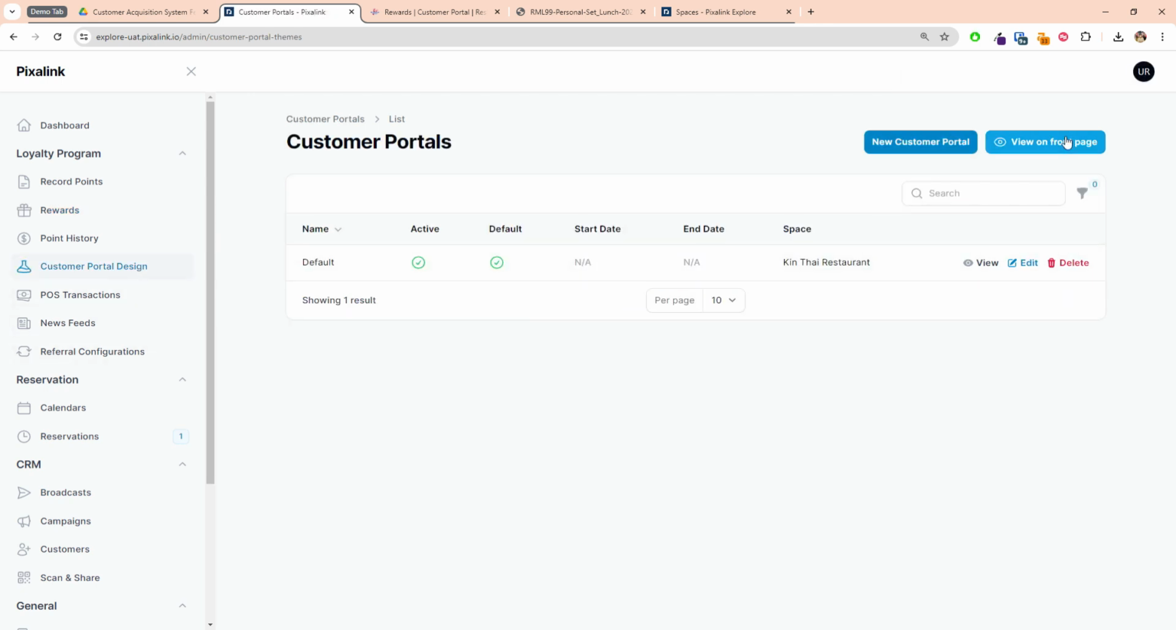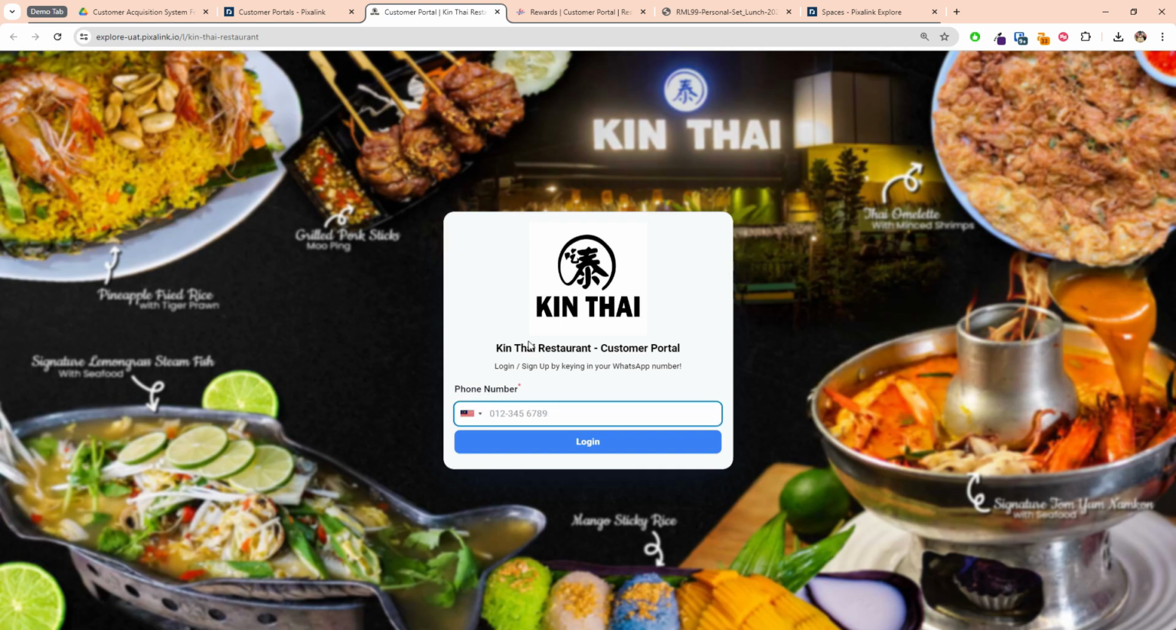Okay, after I create, it will go into my customer portal. In this customer portal, it looks like this. This is the desktop view, as you see. And once you're in the mobile view, it's much smaller. Okay, so for now, let me log in.